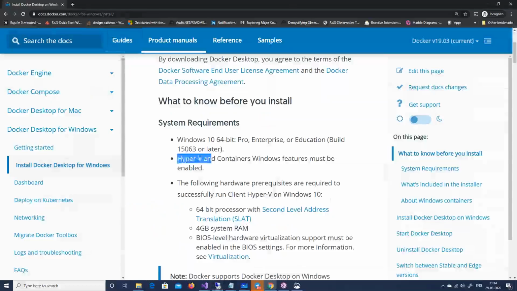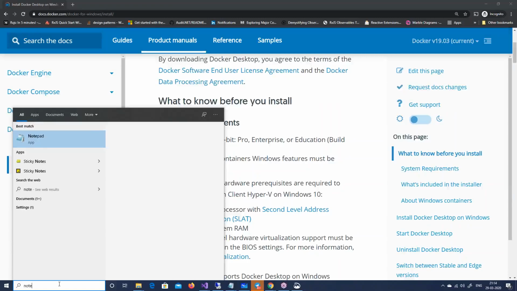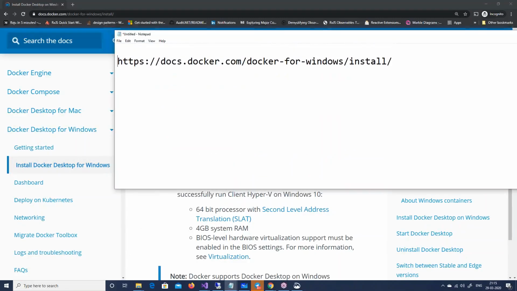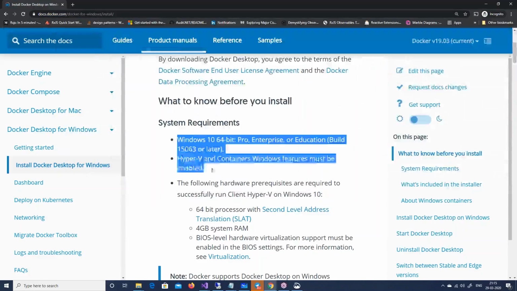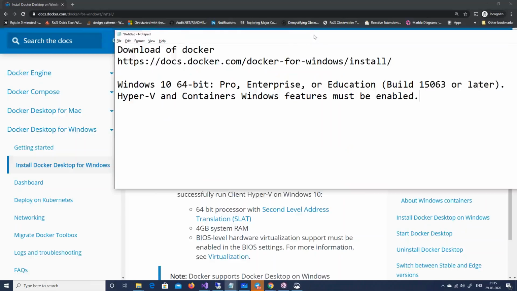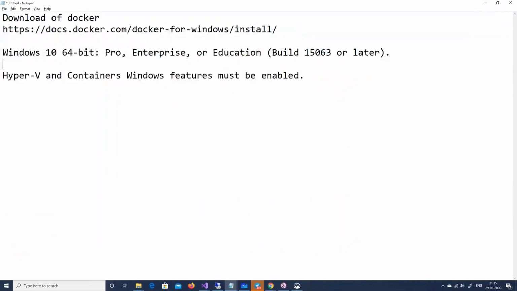Let me go ahead here. Let me put all this down in the notes so that I can circulate the notes after the class. So first thing, this is the installation download of Docker. Download Docker from here. These are two very important prerequisites. You need to have both of them. 64-bit, definitely 64-bit. Who is on 32-bit nowadays? I don't know, but 64-bit is needed.